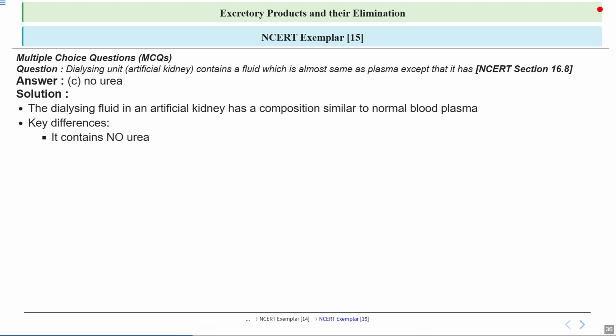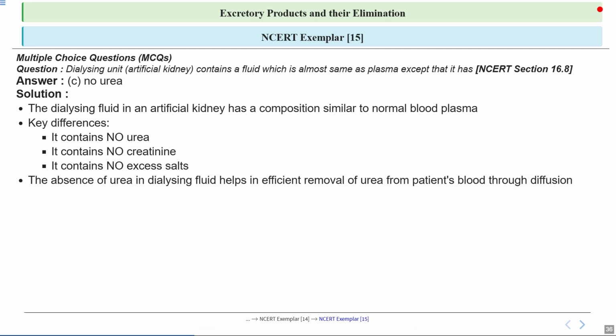Now the key difference here is that dialysing fluid contains no urea. This absence is significant because it allows urea from the patient's blood to diffuse into the dialysing fluid, facilitating its removal from the body. Now another important difference is that dialysing fluid contains no creatine. That means, like urea, creatine is a waste product that needs to be removed from the blood. So the final, or we can say key, difference is that the dialysing fluid contains no excess salts. This ensures that only the necessary components remain in the blood while the excess salts are removed, maintaining the body's electrolyte balance.